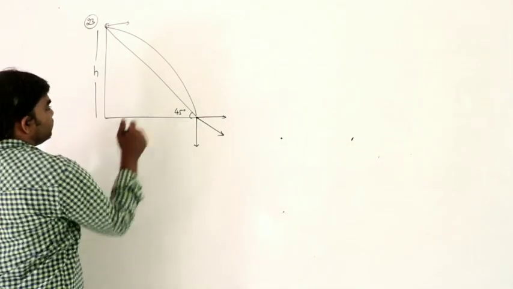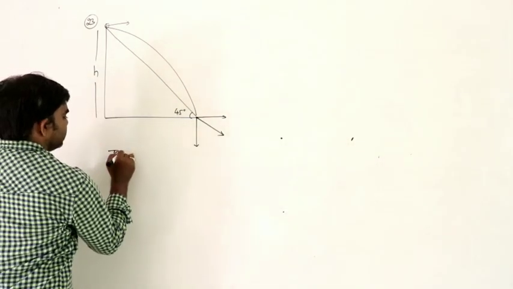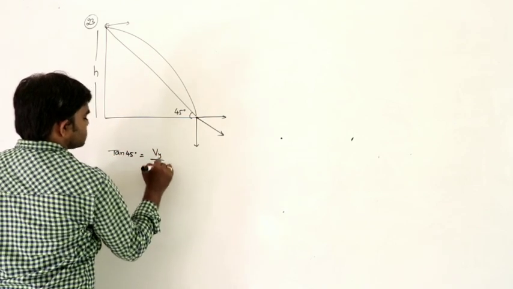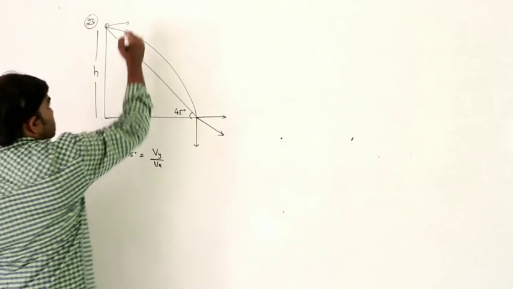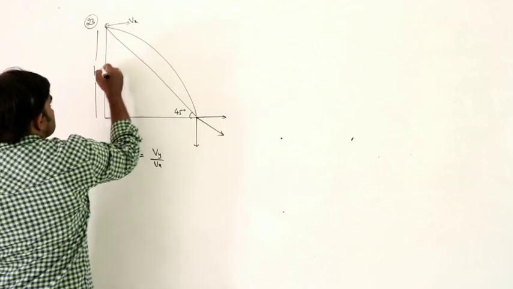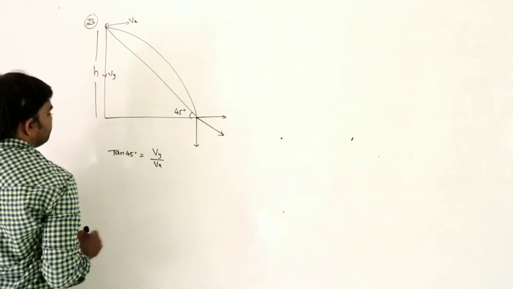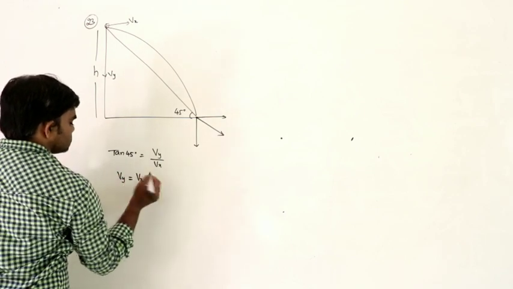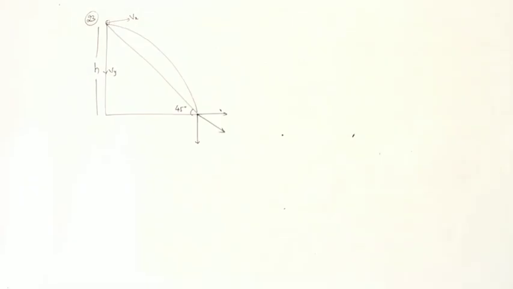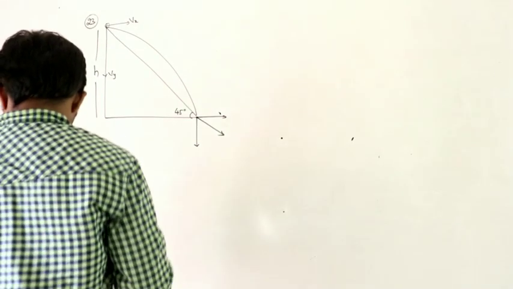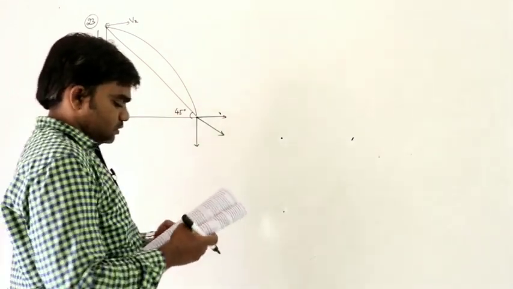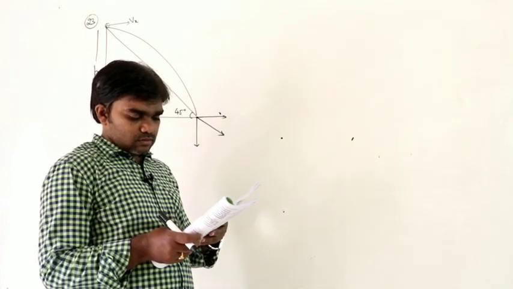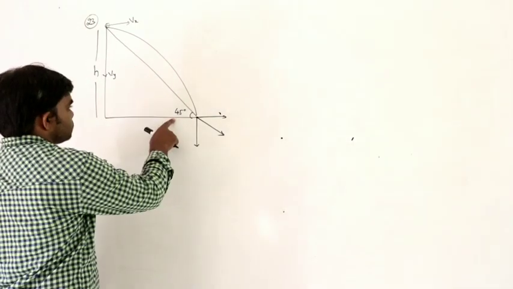See here 45 degrees. Again here tan 45 can be written as Vy by Vx, vertical velocity divided by horizontal velocity. Let us say Vx and it is Vy. So then this Vy is equals to Vx. So 23rd problem. So 45 degrees.